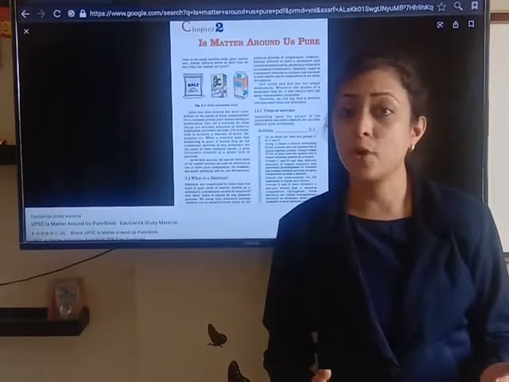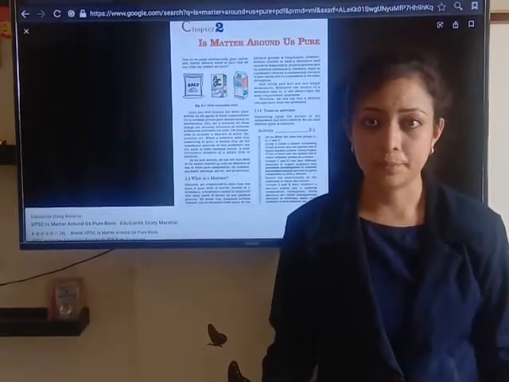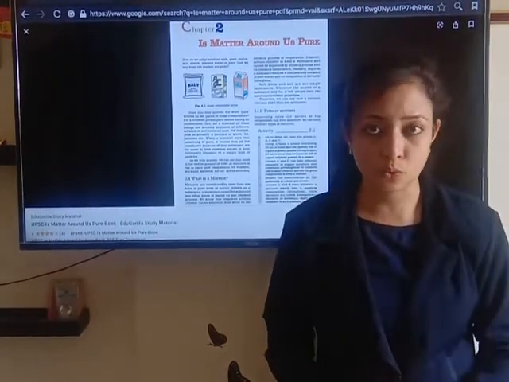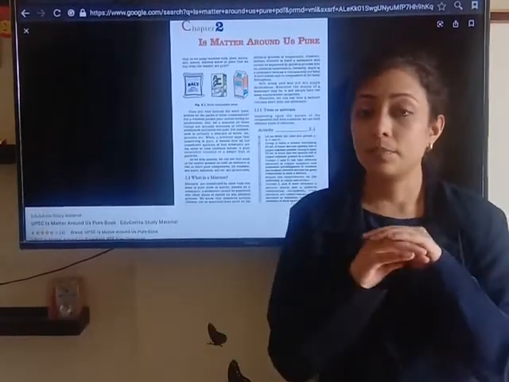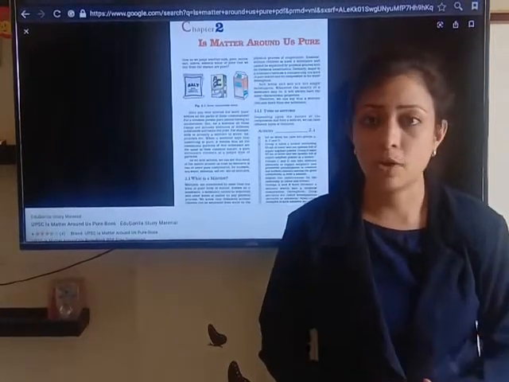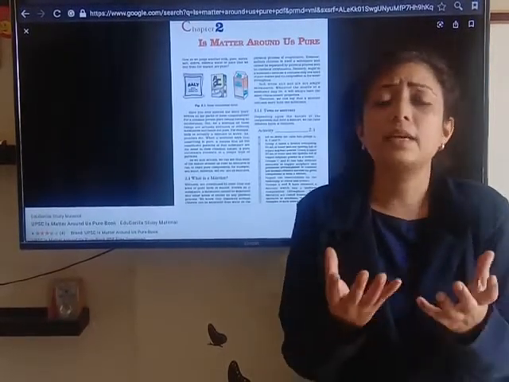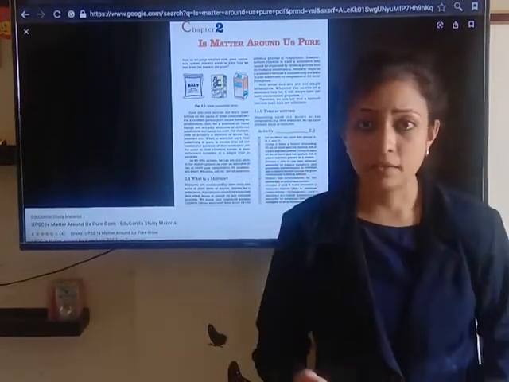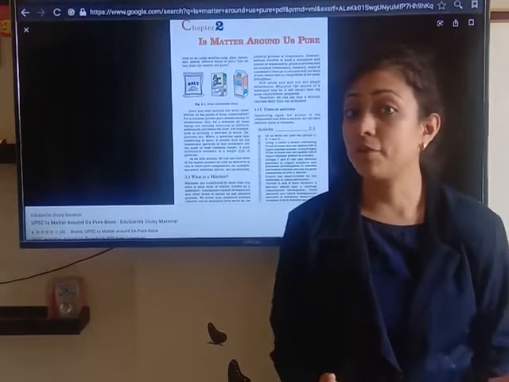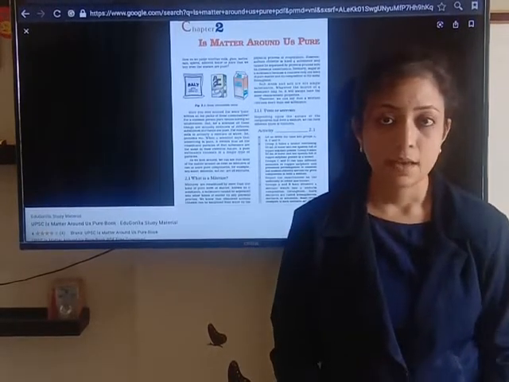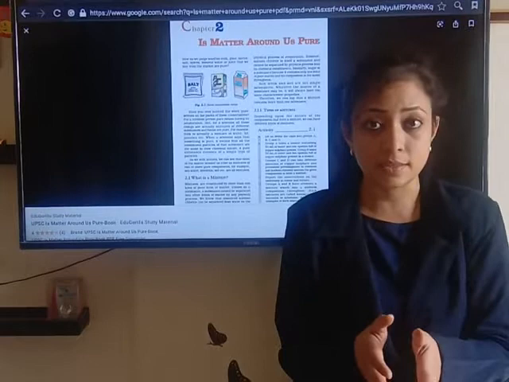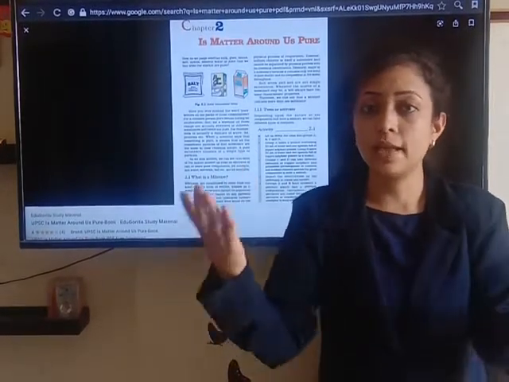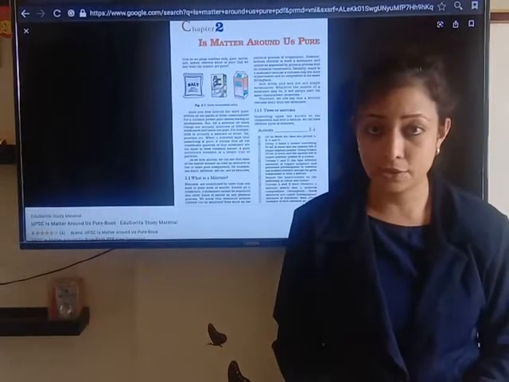Another example of pure substance is distilled water. Distilled water contains only the molecules of H2O. None of the things apart from the water molecule is there. So for example, a beaker containing distilled water is there, and if you add common salt in that, then that will form a mixture. Because now that particular beaker contains water and common salt. So two things are mixed there. So that is called a mixture.